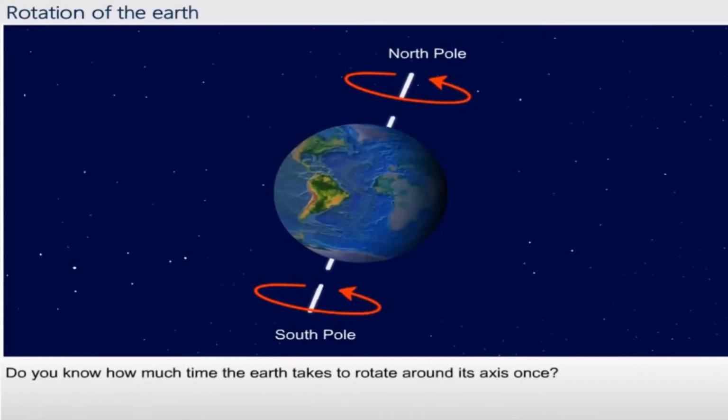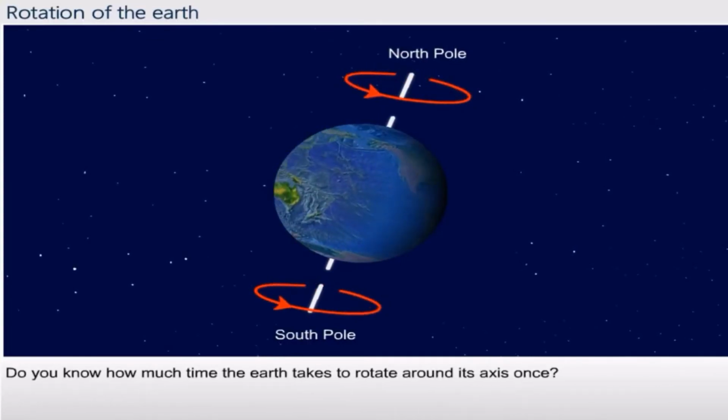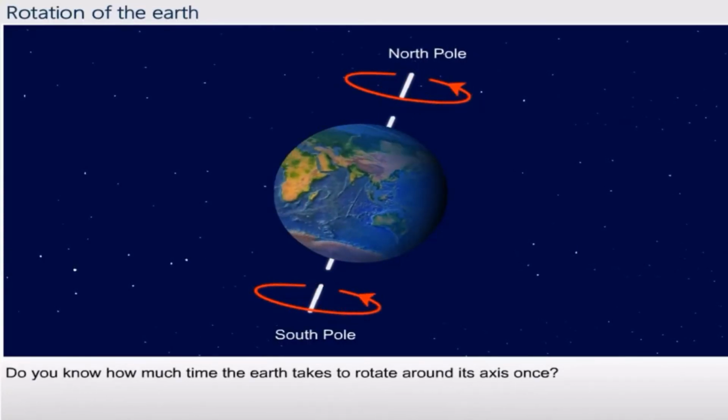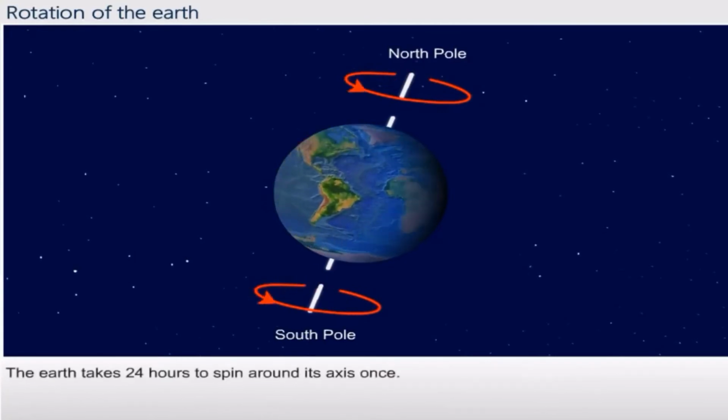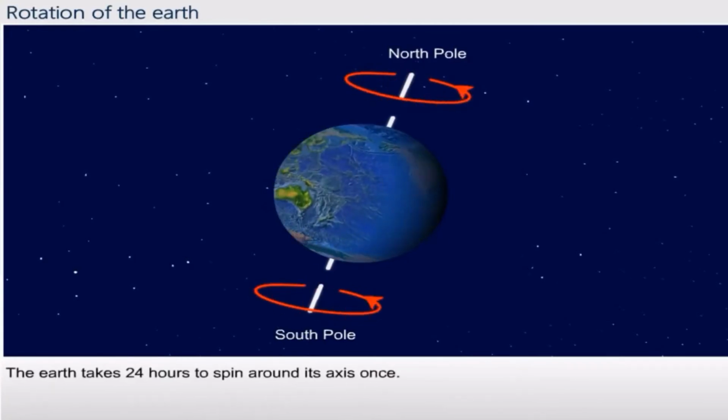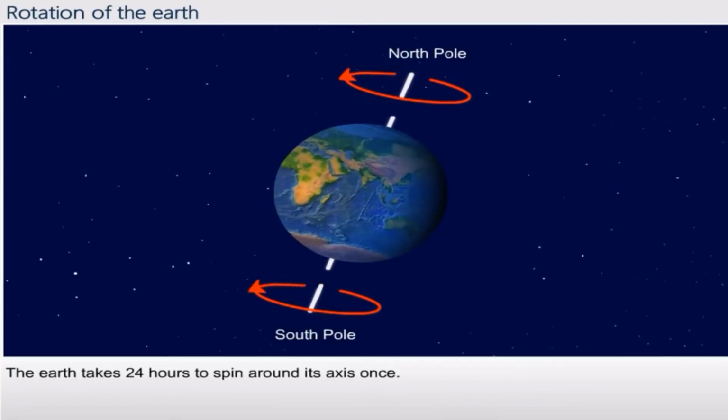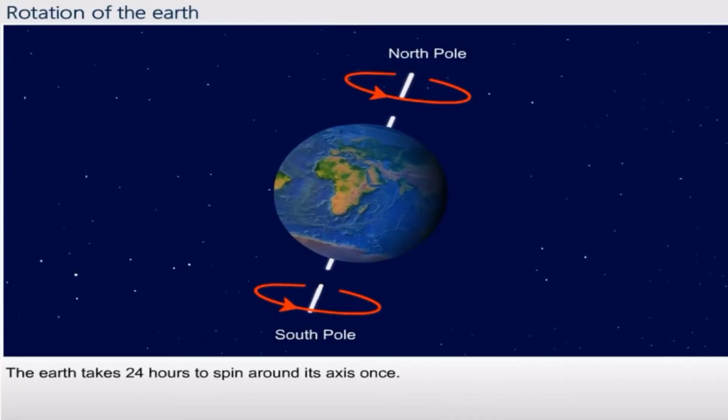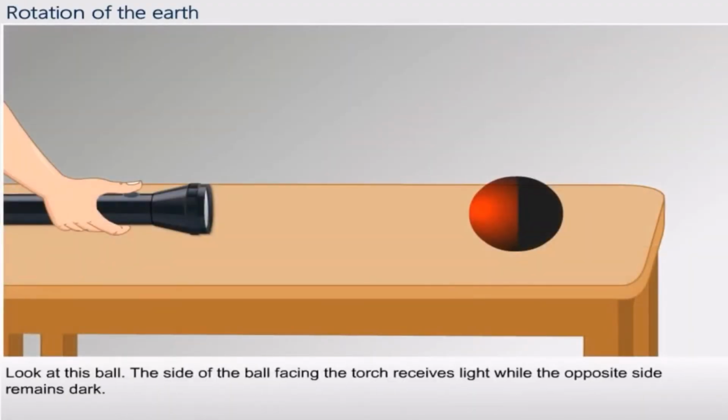Do you know how much time the Earth takes to spin around the axis once? Yes, it takes 24 hours to spin around this axis. And the speed of this rotation is approximately 1670 kilometers per hour. Now let's do an experiment.